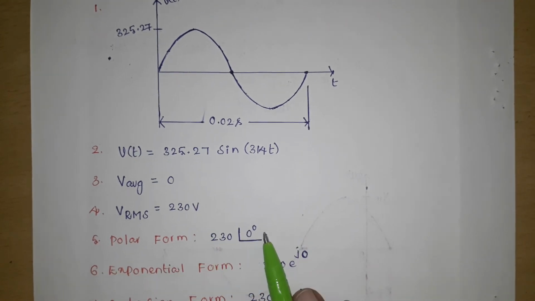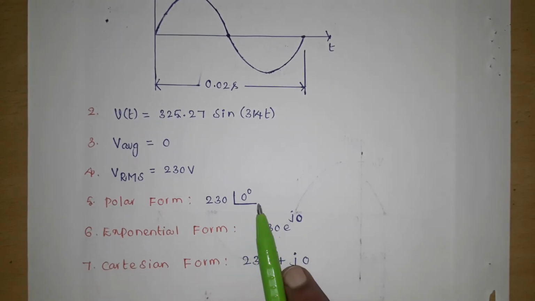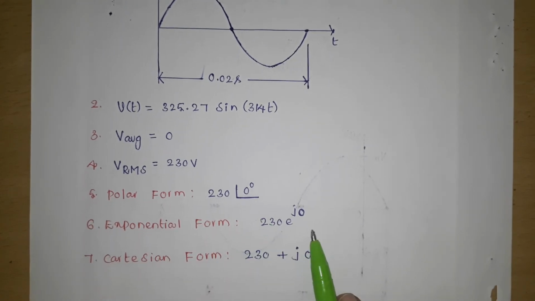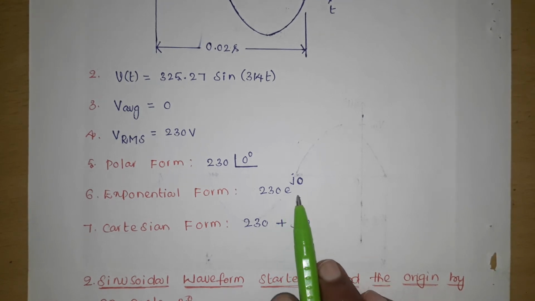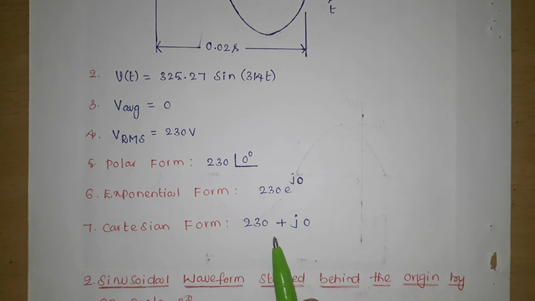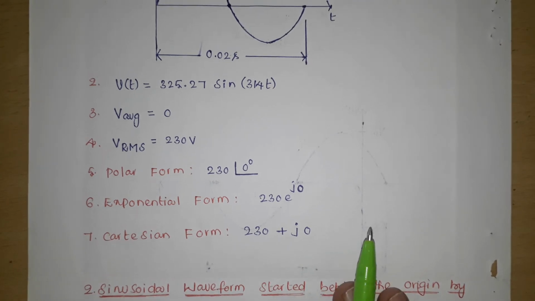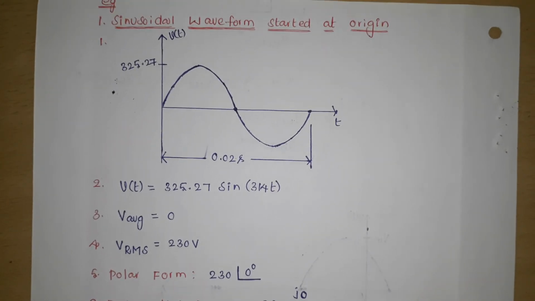What is its polar form? 230 at an angle of 0 degrees. What is exponential form? 230 e power j 0. What is Cartesian form? 230 cos 0 plus j 230 sin 0 is 230 plus j 0. So this is for the sinusoidal waveform started at origin.